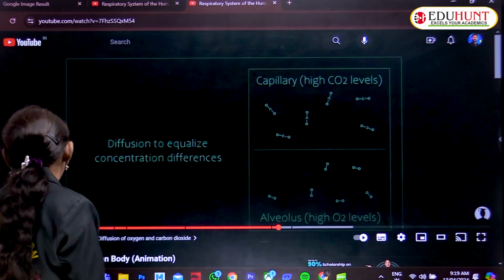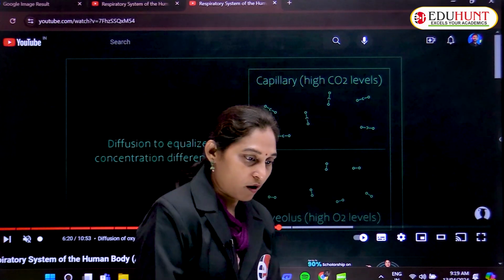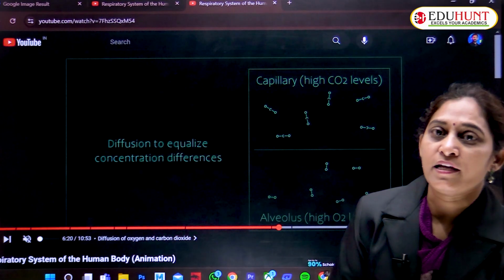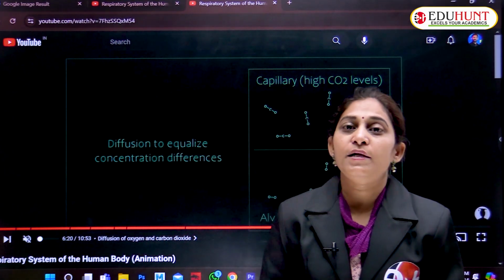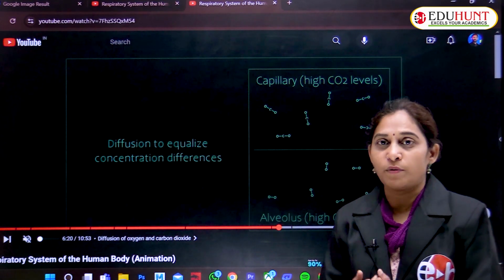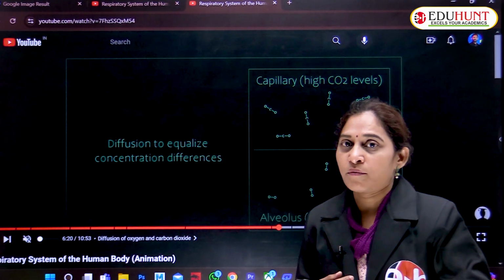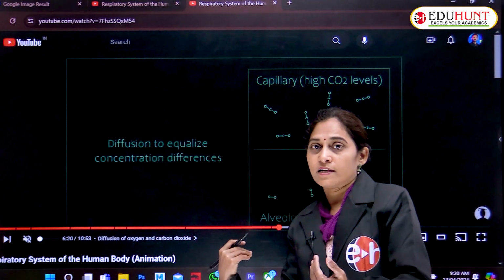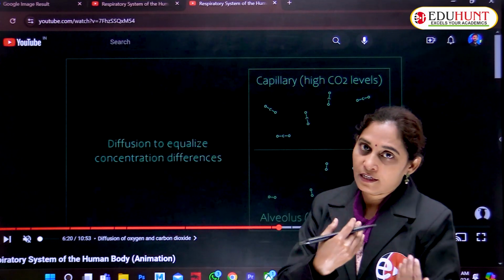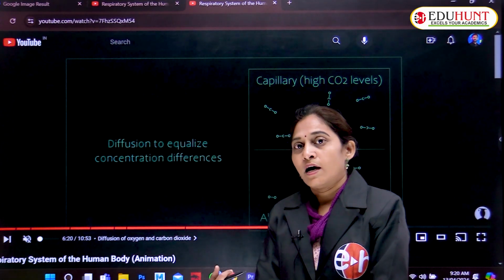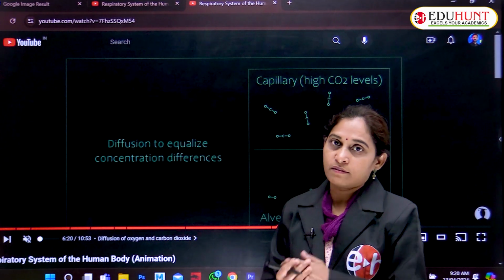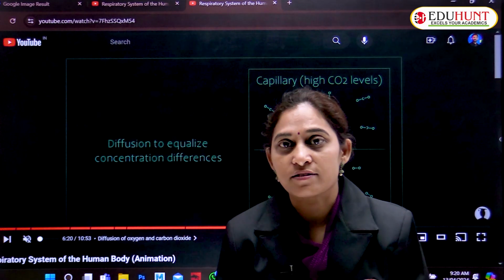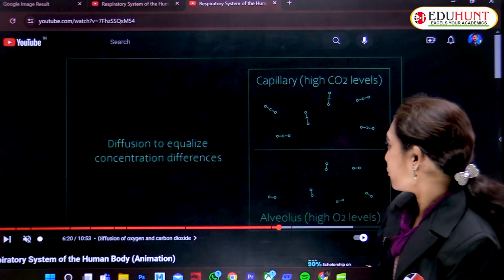If we see the movement in the exchange of gases, the exchange is purely through diffusion. A simple diffusion process: the exchange takes place between the environment and the organism, then in the lung, and from the alveoli to the tissues. The only phenomenon involved in the exchange of gases is simple diffusion.